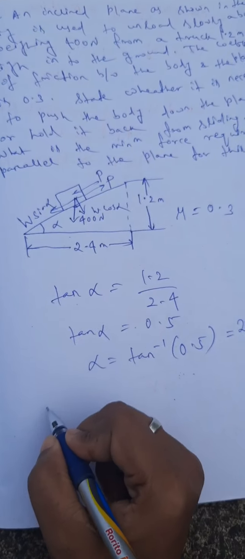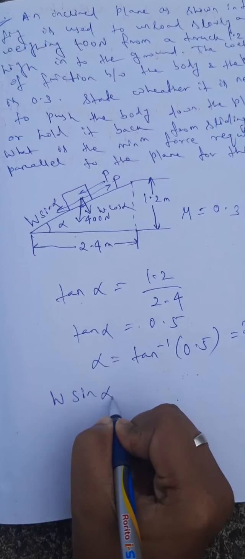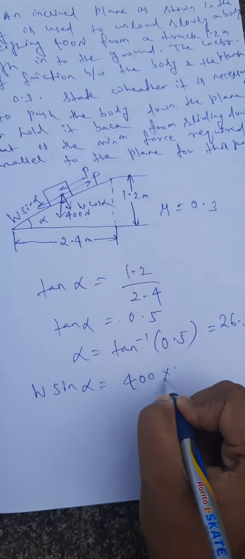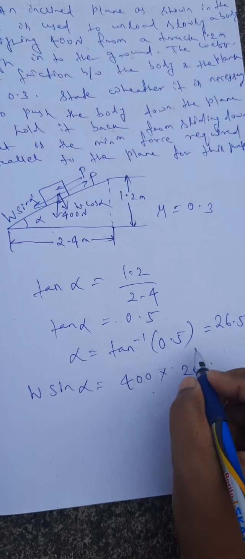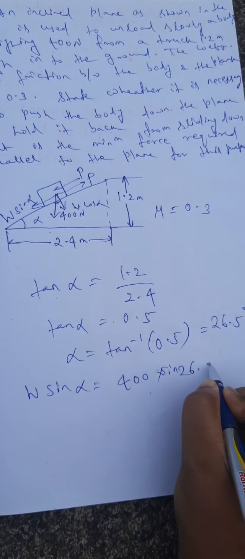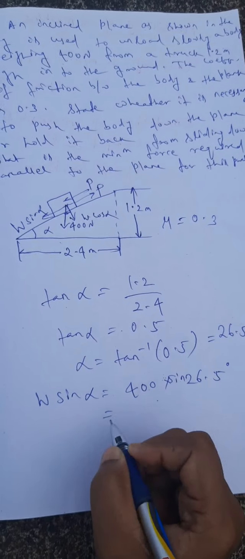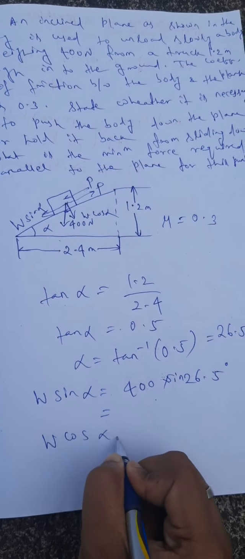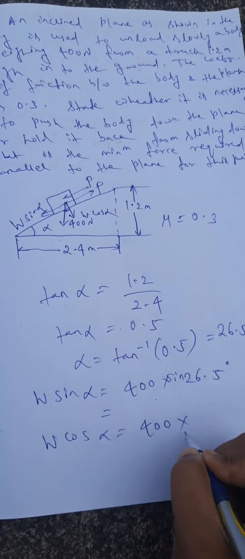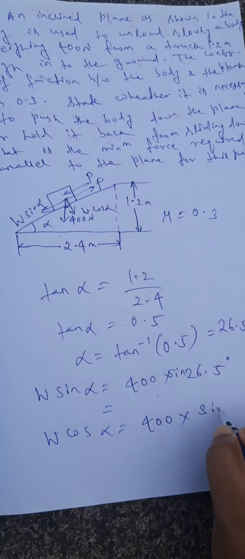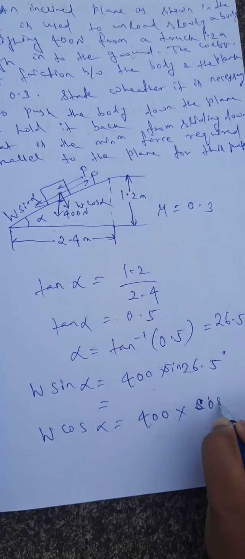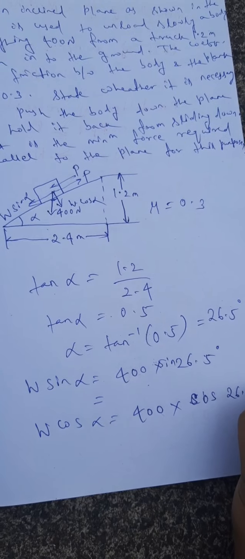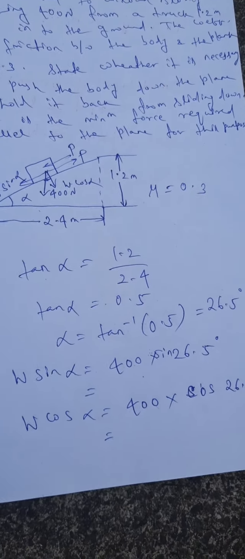So what is W sin alpha? W sin alpha is 400 into sin 26.5 degrees. And W cos alpha is 400 into cos 26.5 degrees.